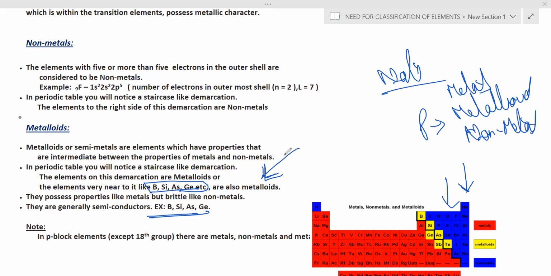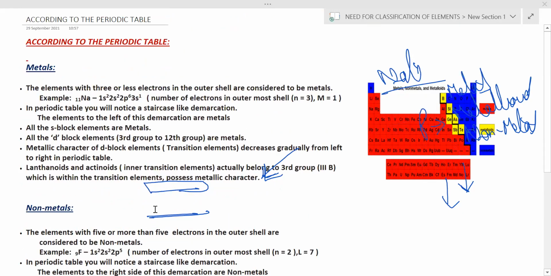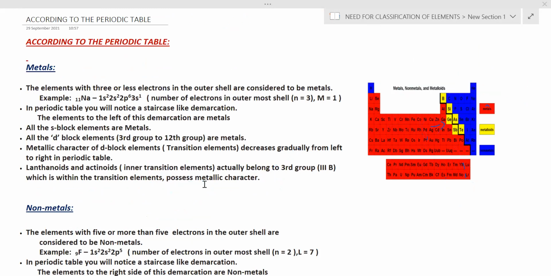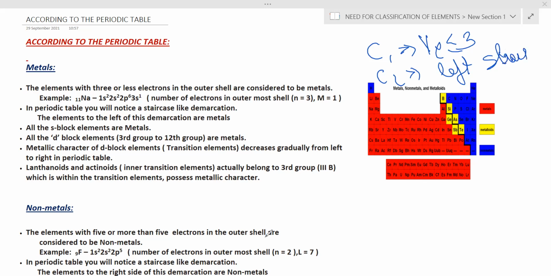So we are dealing with conditions. As a recapitulation, I would like to recapitulate. For metals, we have 2 conditions. Condition 1 regarding the valence electrons, 3 or less than 3. And condition 2, left side of the staircase, left side of the demarcation. Now, non-metals, we are going again with 2 conditions.